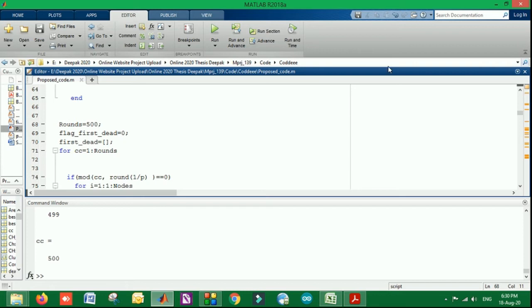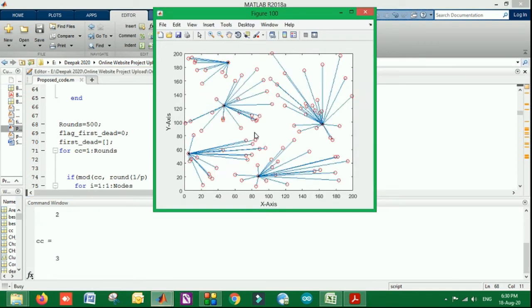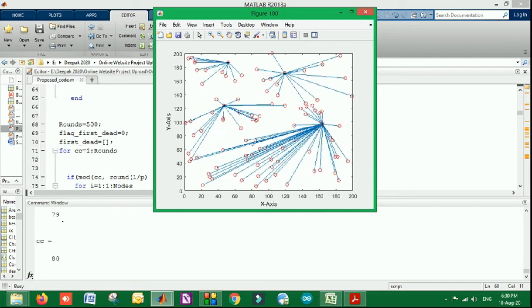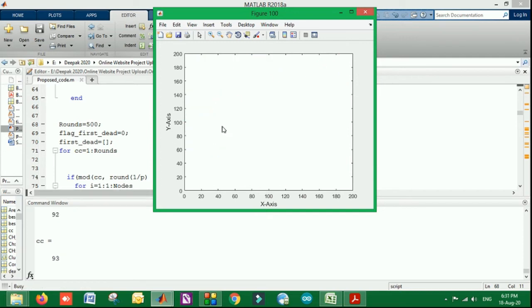You can see the visuals, and I will stop the code during the running of the rounds. As you can see, when I have initiated it, the red ones are the nodes, and the black nodes to which they are connected are the cluster heads. At the bottom you can see the number of rounds being processed. The PSO algorithm is implemented for selection of the cluster head, so efficient clustering can be done. Right now I am going to stop this so that I can show you the factors that we have calculated.